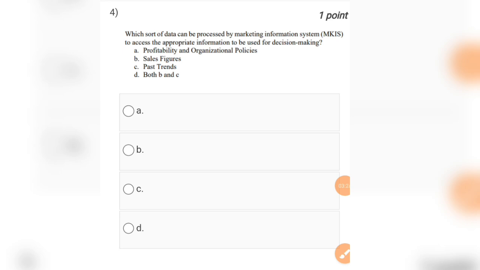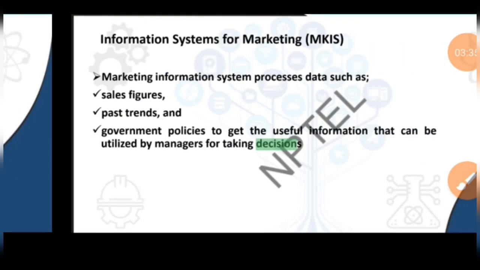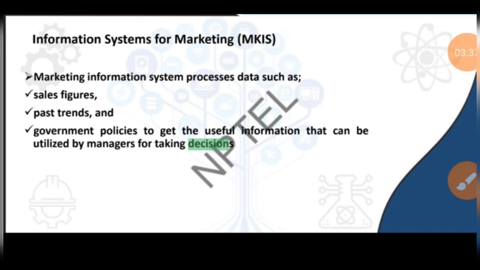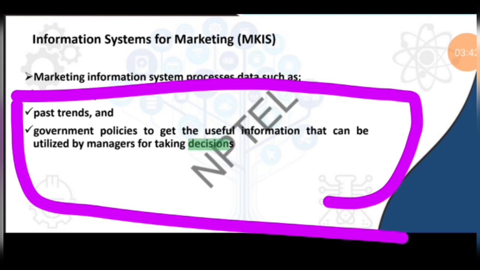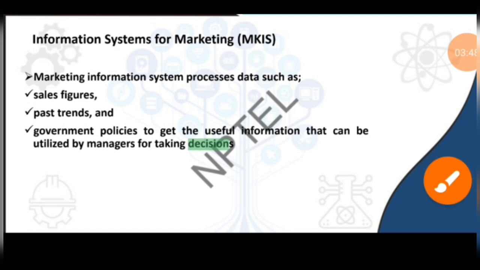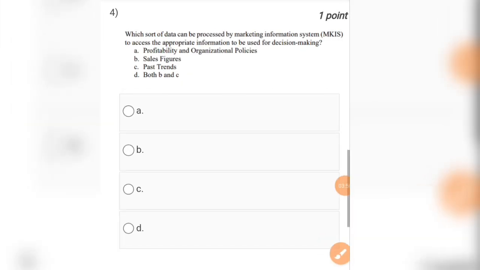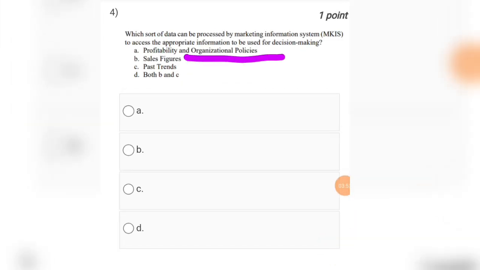Options are profitability and organizational policies, sales figures, past trends, both B and C. According to lecture material, you can read here the last point, government policies to get the useful information that can be utilized by manager for taking decisions. So the answer for this question will be organizational policies, or you can say government policies, option number A.